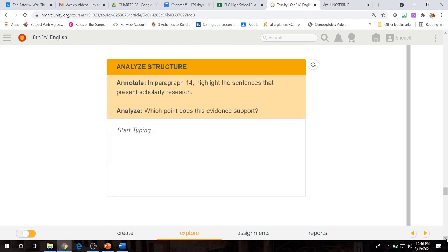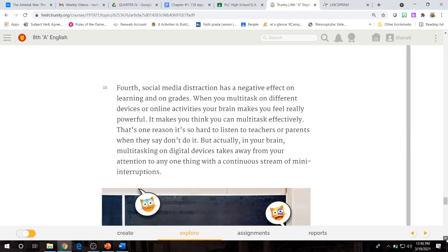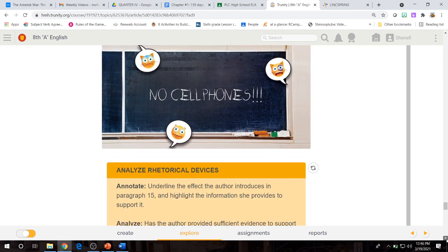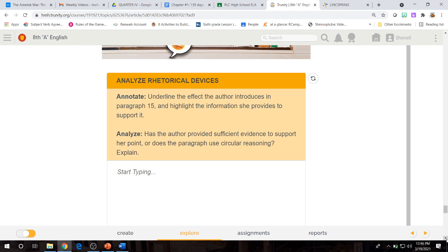Analyze the structure. In paragraph 14, highlight the sentences that present scholarly research. Obviously, research that has to do with scholar, which is school. Analyze which point does this evidence support. We come to paragraph 15. We have a little funny image of no cell phones and the emojis reactions to that.